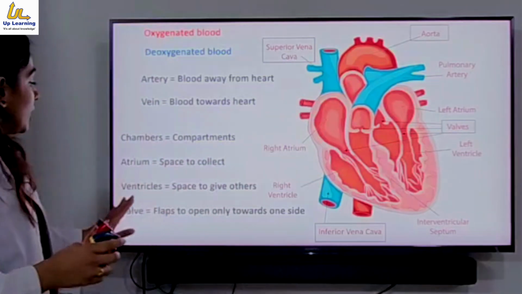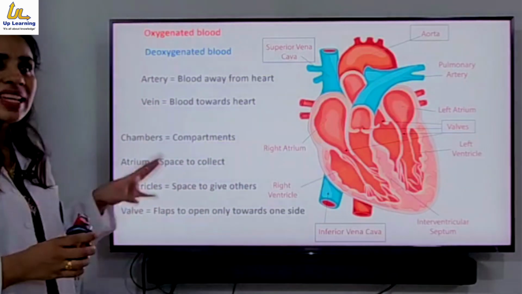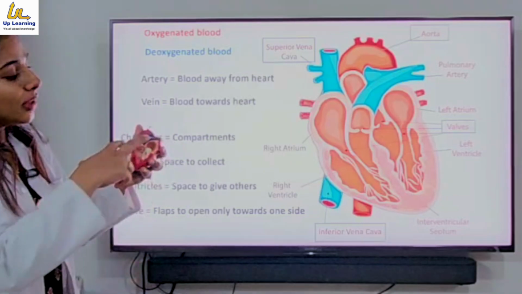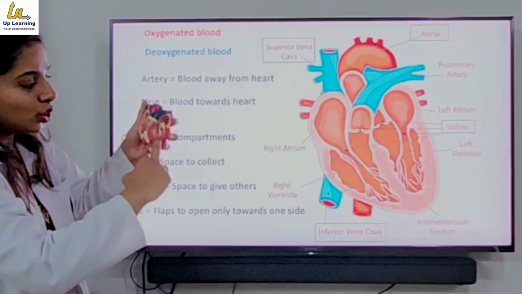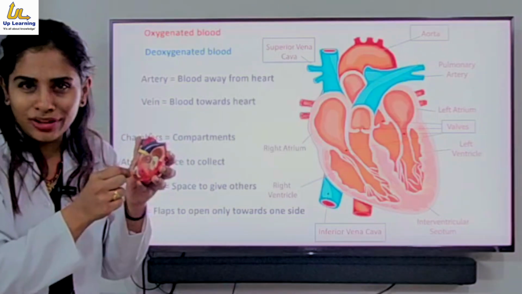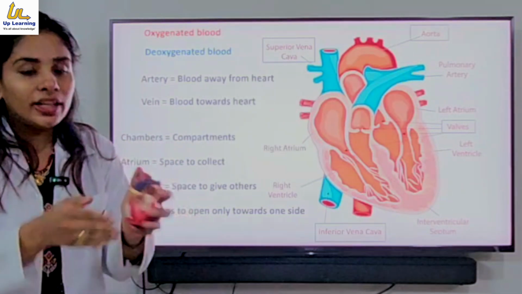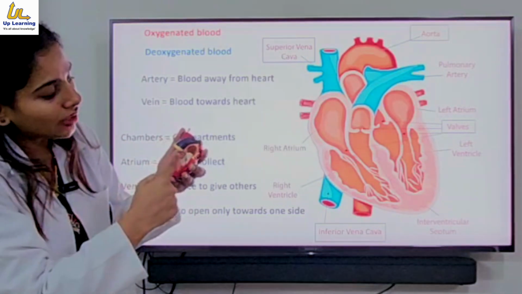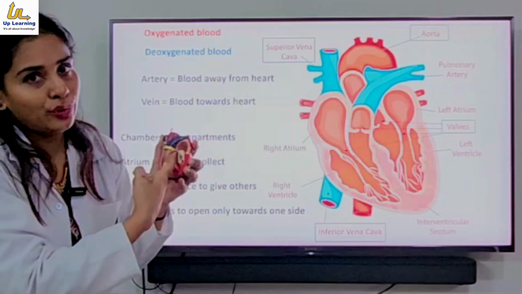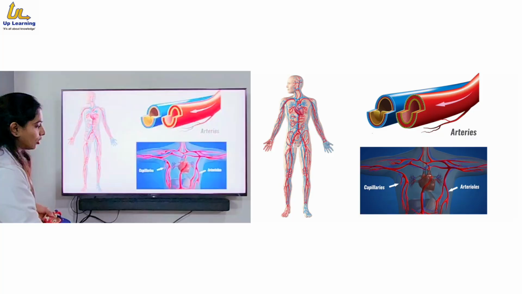Clear? Now coming to the valves. Valves are similar to our door, which is opening towards one side. Okay, the blood will pass from atria to ventricles. So for that passage, you need a kind of door with flaps for maintaining unidirectional flow. So these are called valves. There are 4 valves. 1, 2, here 3 and 4 valves. Okay, so these are the terminologies.